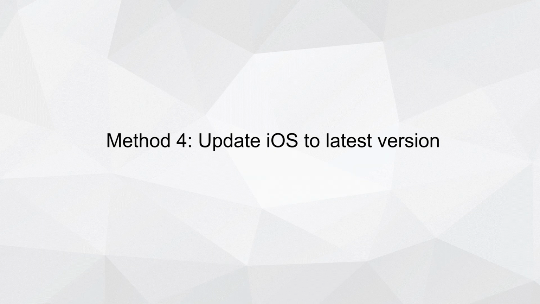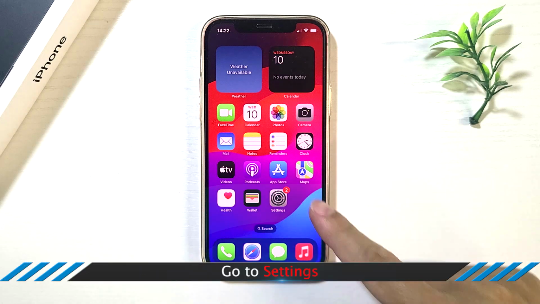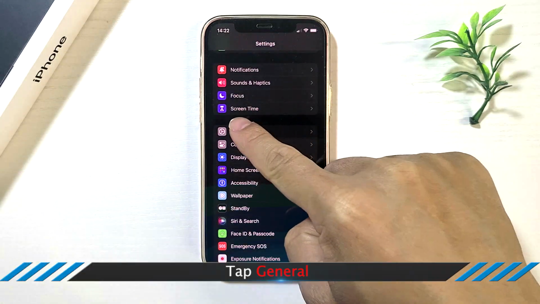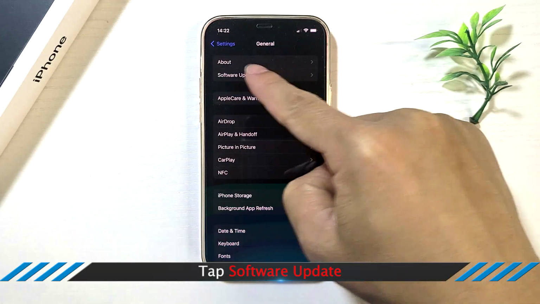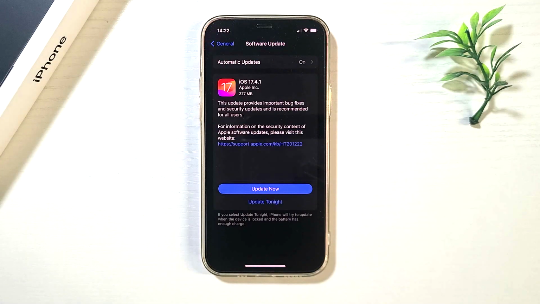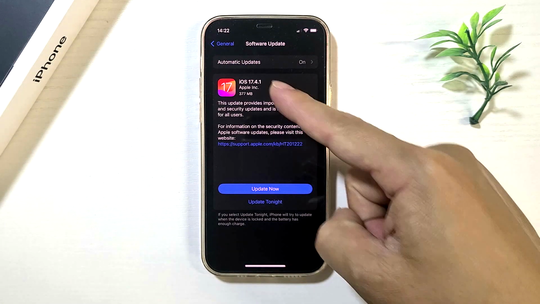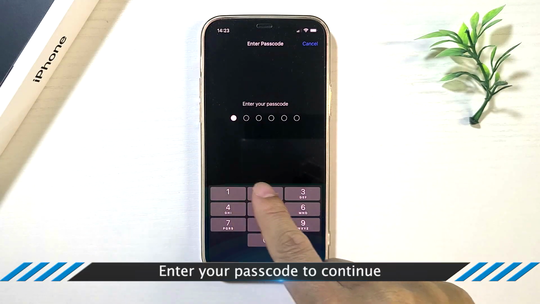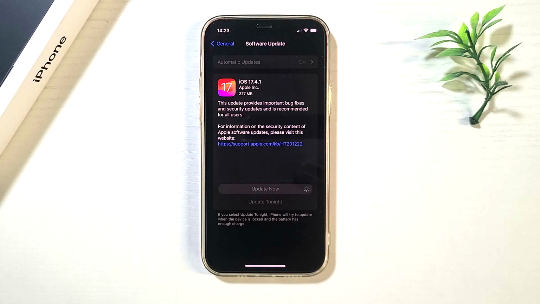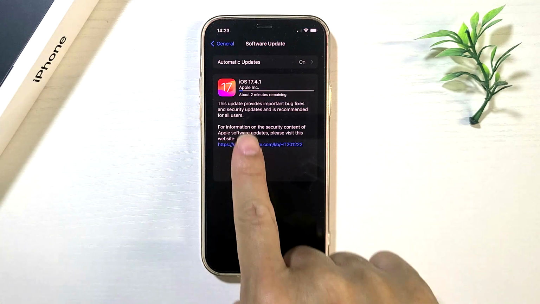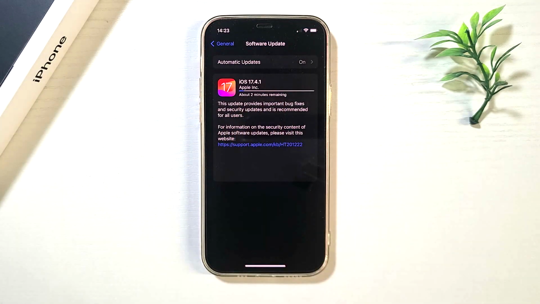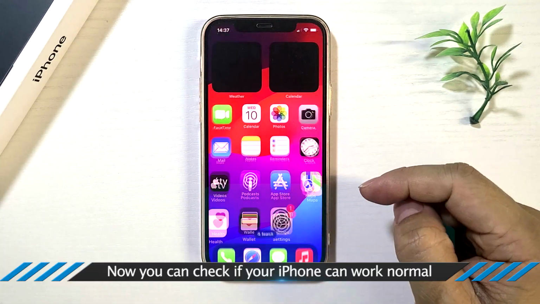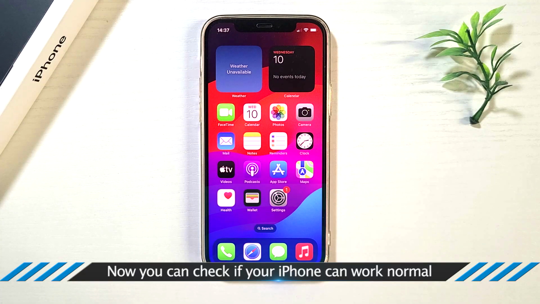Method 4. Update iOS to the latest version. Tap Settings. Tap General. Tap Software Update. Then tap Update Now to update the iOS version. After updating, you can check whether the iPhone worked normally or not.